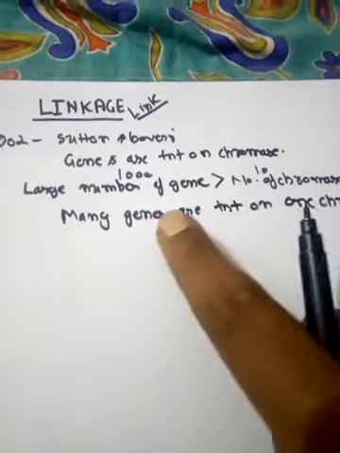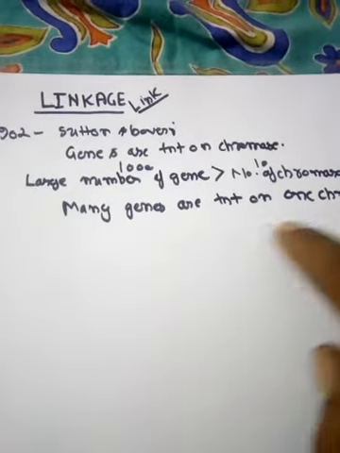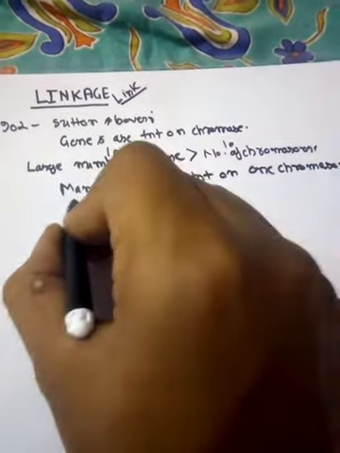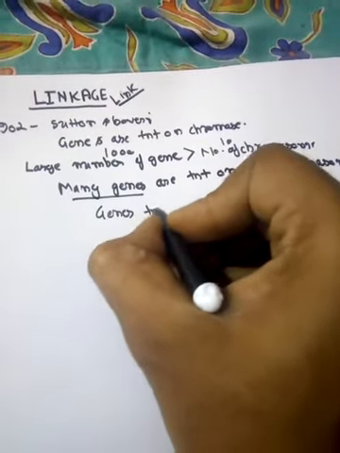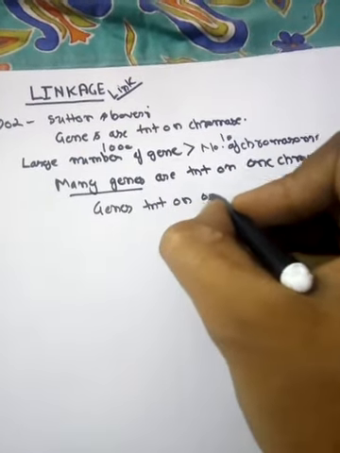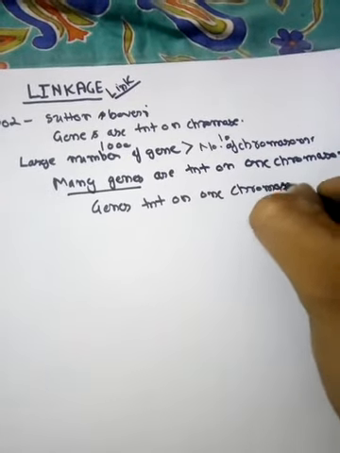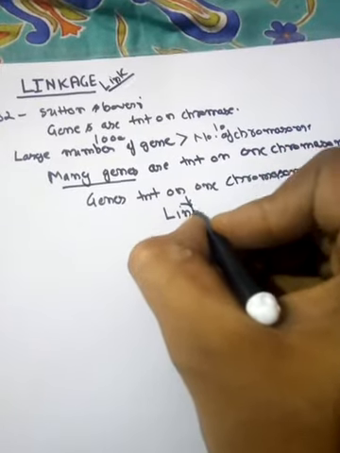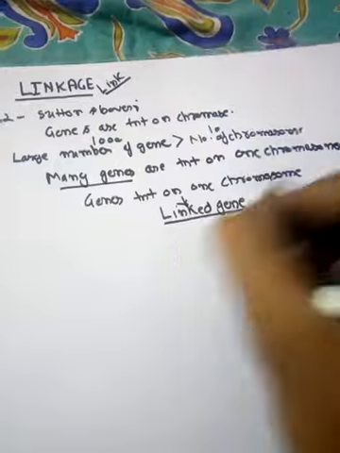Okay, so because the number of genes is very high and the number of chromosomes is very low, that is why many genes are present on one chromosome, and the genes present on one chromosome are called linked genes. इन्हीं को हम बोलते हैं linked genes.